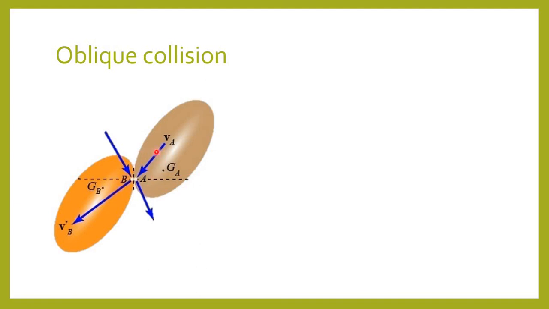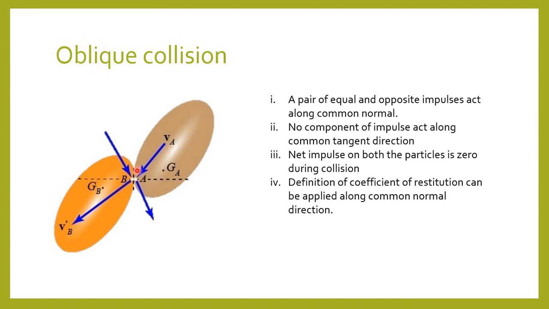During collision, impulses act in the direction as shown, that is, they act along this direction. Henceforth, we will call this direction the common normal direction and the direction perpendicular to it, that is this direction, the common tangent. The following 4 points are important regarding an oblique collision.